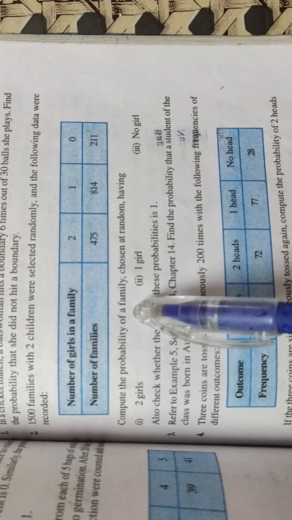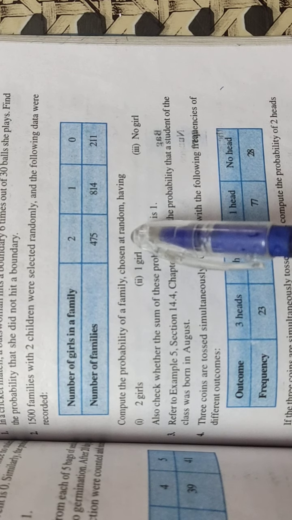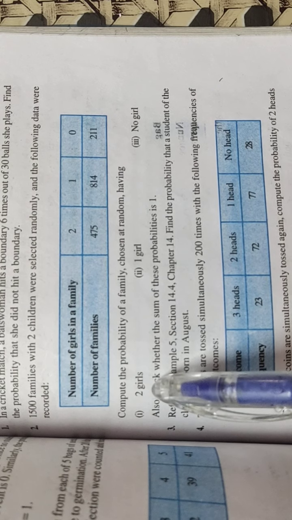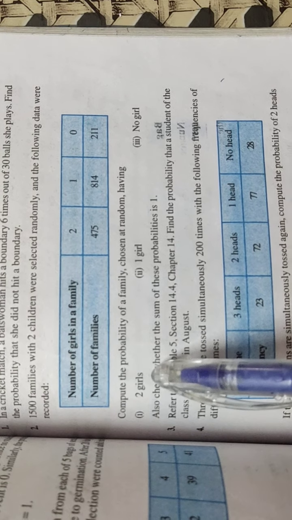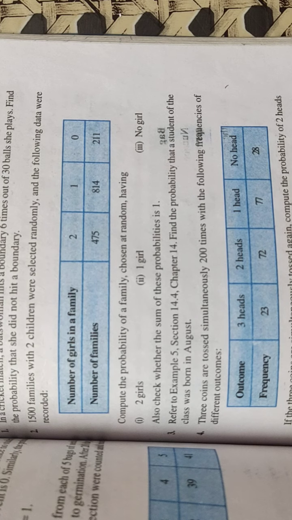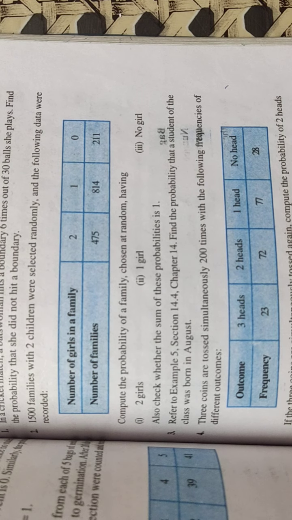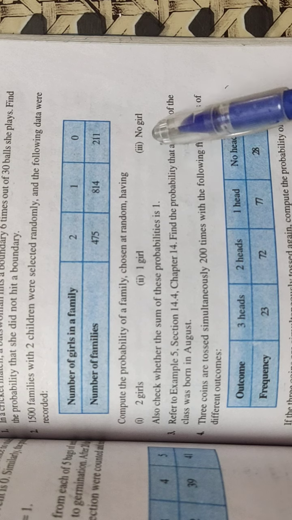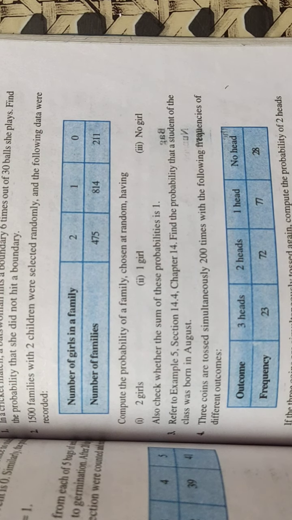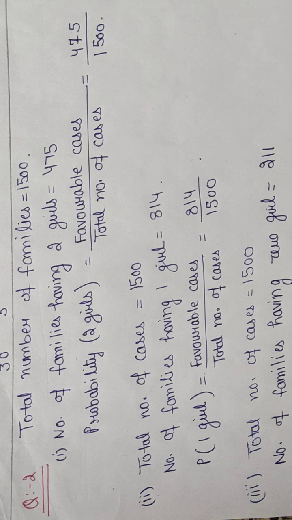Compute the probability of a family chosen at random having 2 girls. First, you have to find the probability of families having 2 girls. In the second part, you have to find the probability of families having 1 girl, and in the third part you have to find the probability of families having no girl. So this is the solution of question number 2.